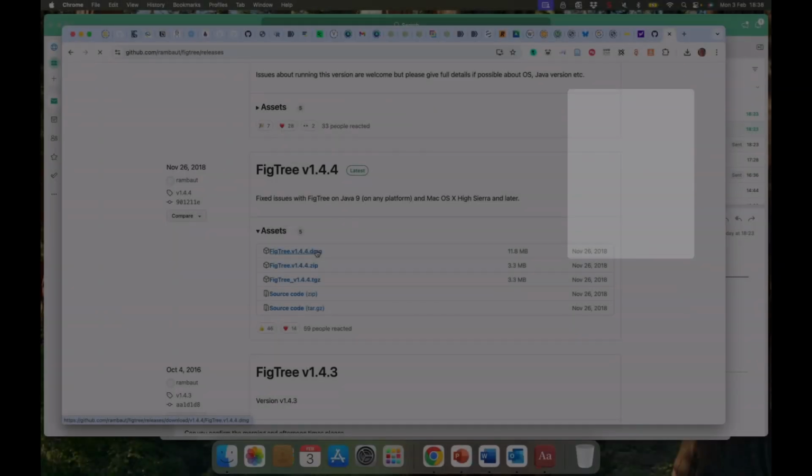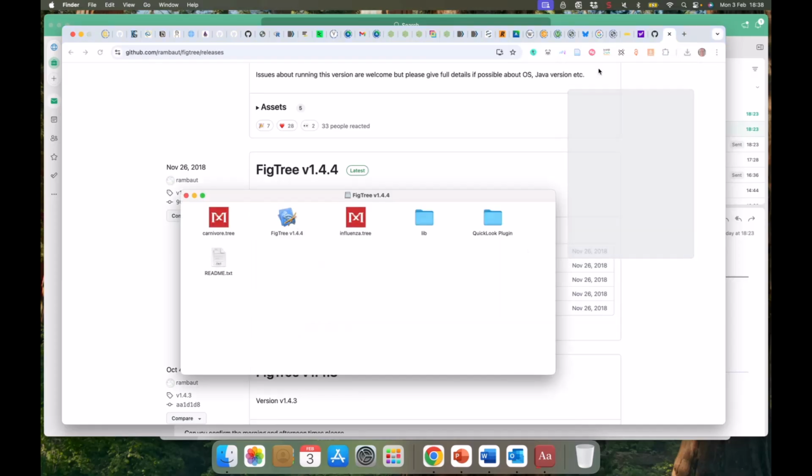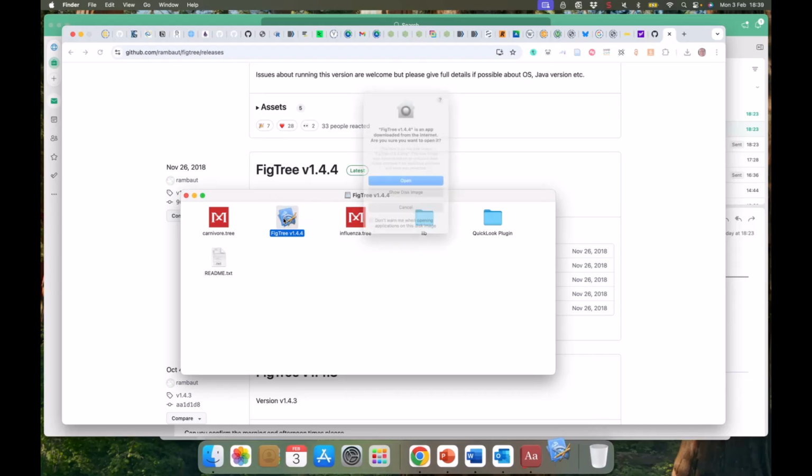This file will then download and you can open it from the Downloads button in the top right-hand corner of the browser. This file contains the FigTree executable, which is a Java program, as well as a folder containing the libraries that it needs and some example tree files.